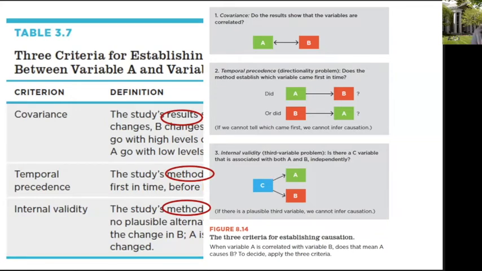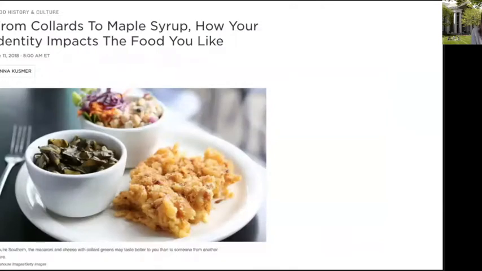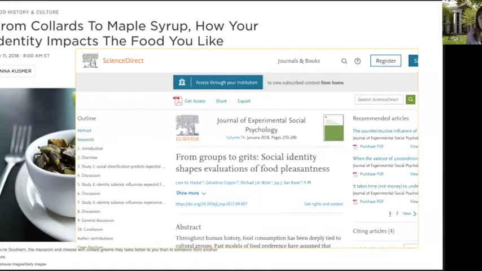And now it's more important, and you'll learn them better just by watching us explain how they work in 2 examples. So here's the first example. This is the one about your identity impacts the food you like. This is the journalist's coverage of this empirical journal article, which appeared in the Journal of Experimental Social Psychology. You can see that even the researchers put a causal claim on their article because they said social identity shapes evaluation of food pleasantness. So here's how the article in the study originally appeared in the journal, and here's what the journalist said about it.